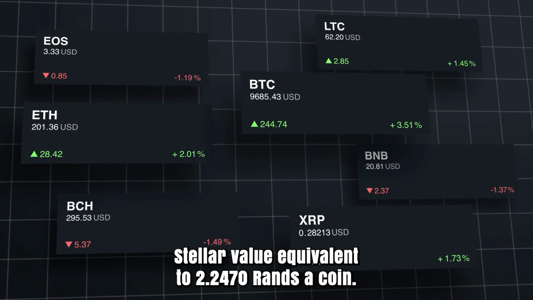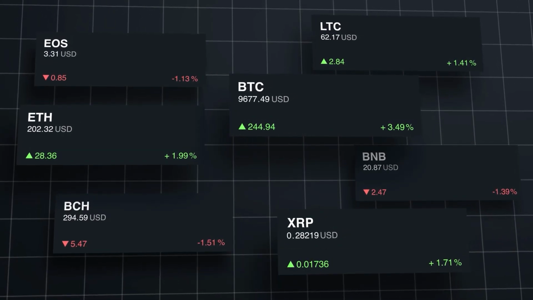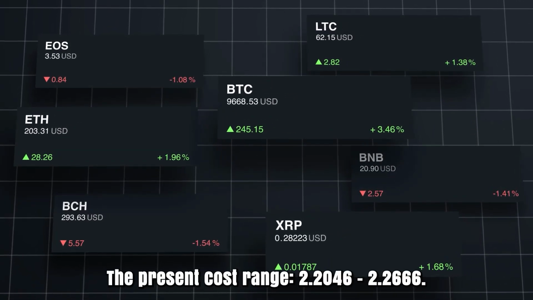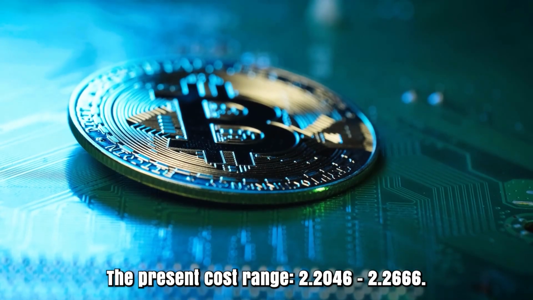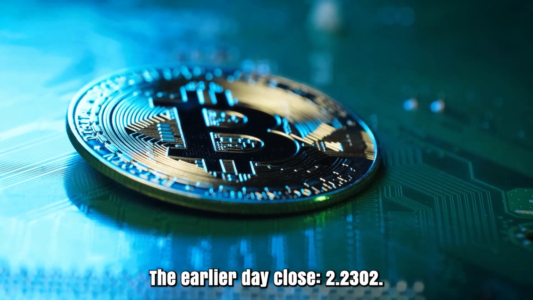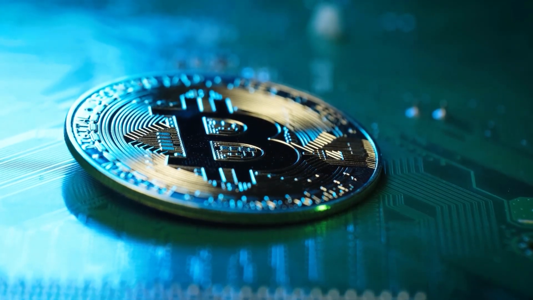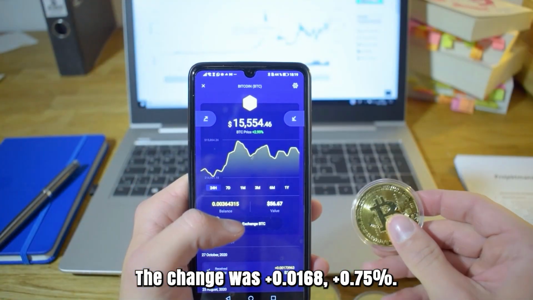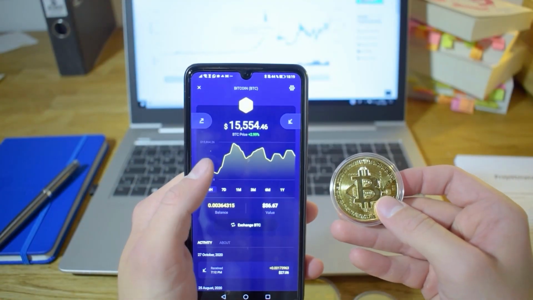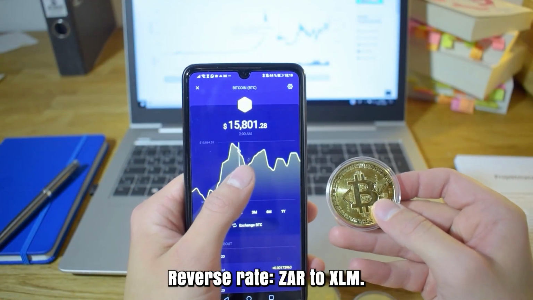Stellar value is equivalent to 2.470 rands a coin. The present price range is 2.46 to 2.666. The previous day's close was 2.302. The change was plus 0.168, plus 0.75%. Reverse rate, ZAR to XLM.